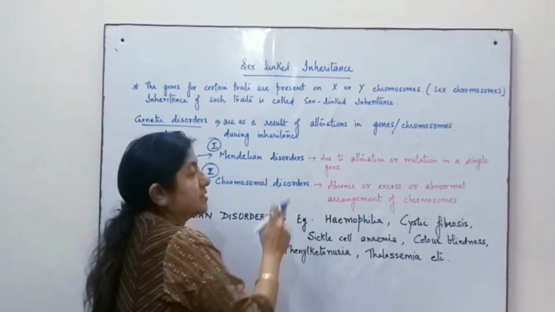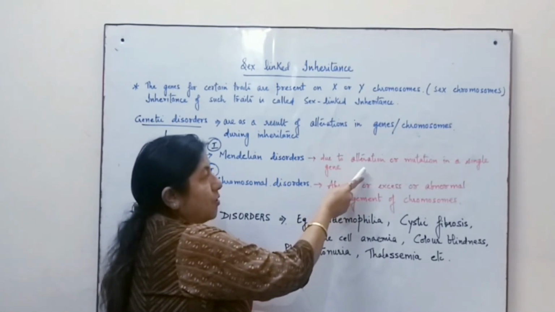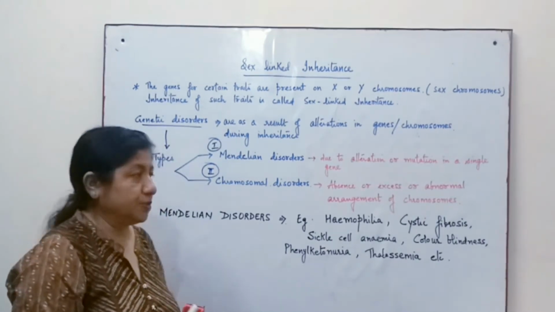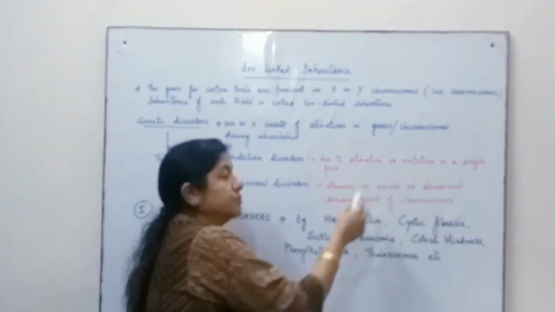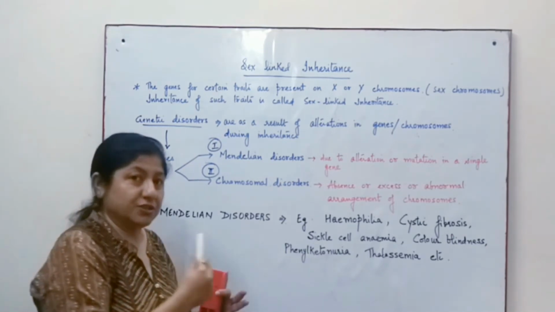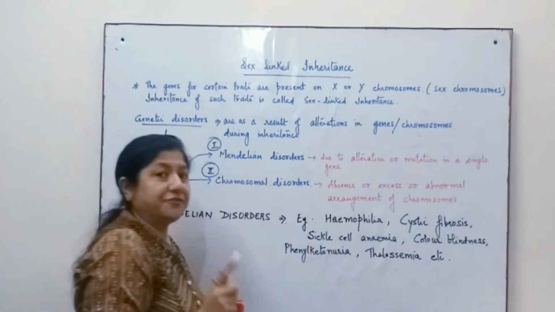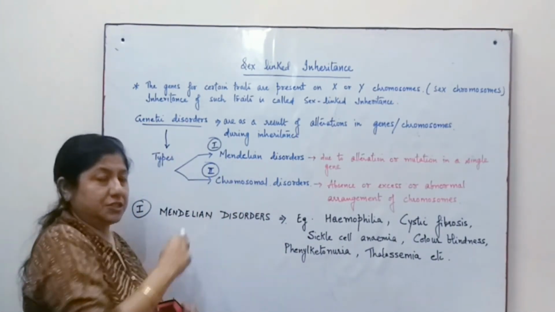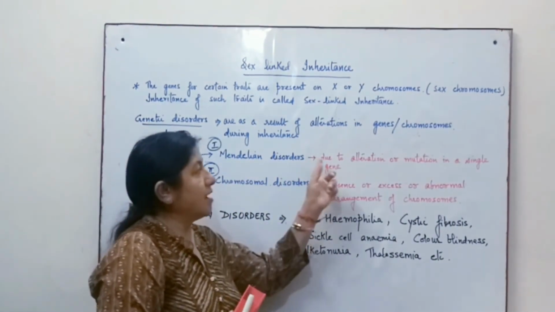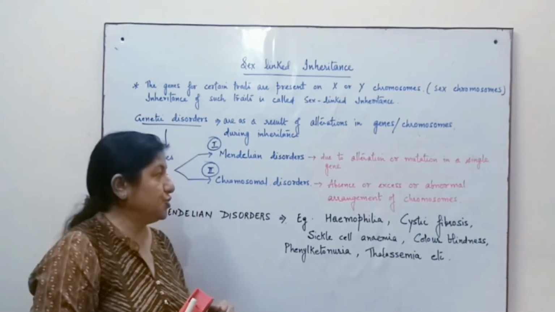Mendelian disorders are all the disorders which are caused due to alteration, that means change, or mutation, a sudden difference in the structure of a gene, which is a single gene, that results in the Mendelian disorders. So Mendelian disorders are due to alteration or mutation in a single gene.